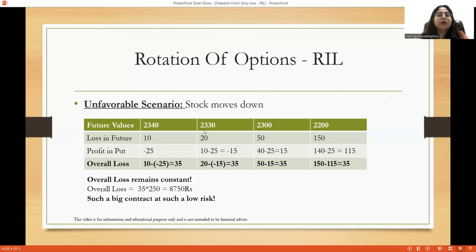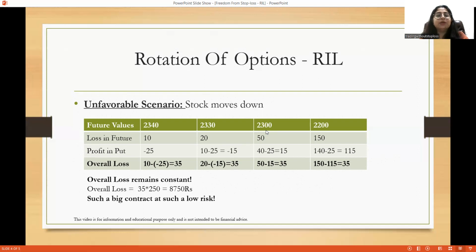Now let's say it moved down to 2330. The loss in the future is 20. The profit in the put will be 10 points, minus your initial investment of 25, so there is a loss of 15 points in the put option. The overall loss is 15 points in the put option and 20 points in the future, a total of 35 points.